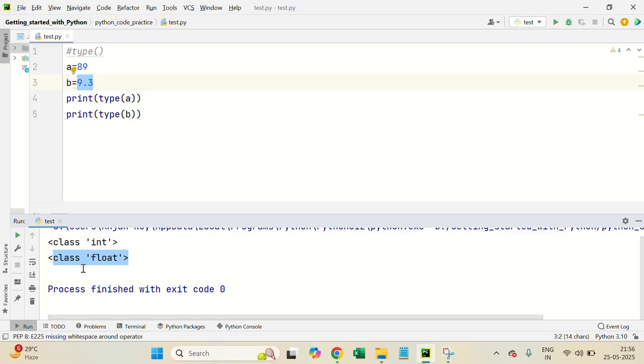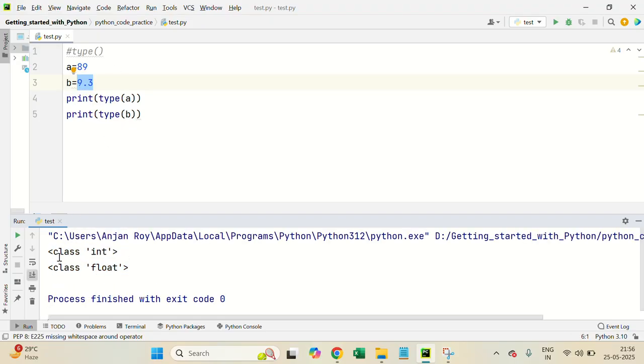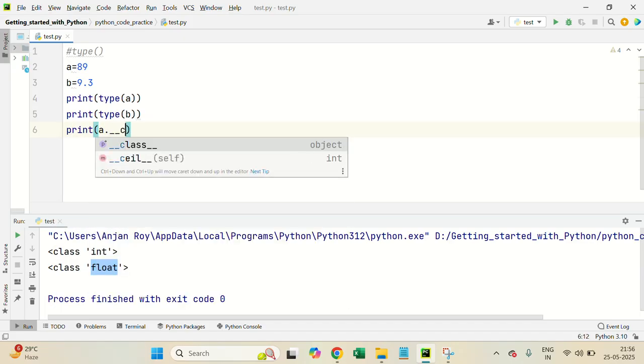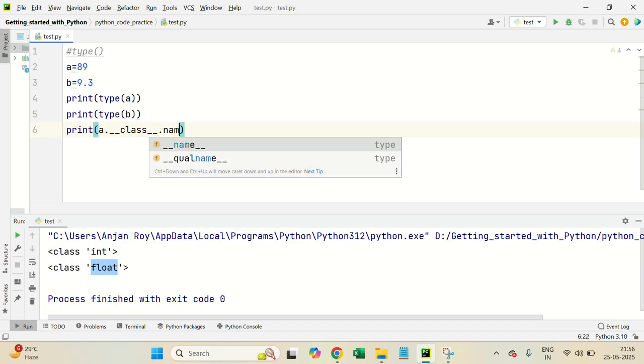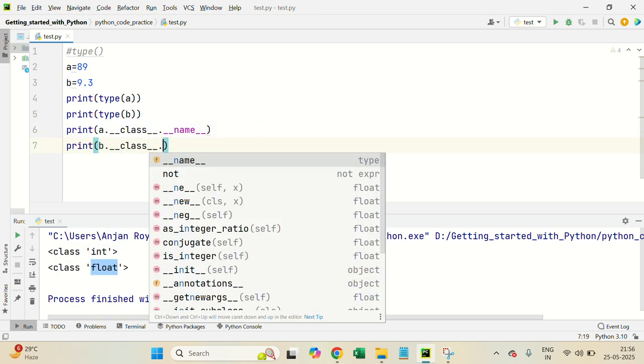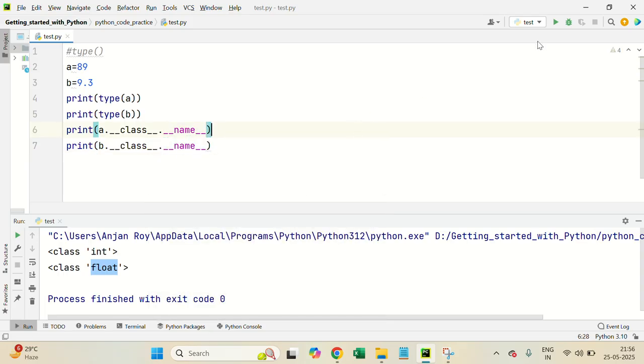Now another thing. When I'm printing the value, you can see it prints class int, I mean the class and int. What if you would just need the int portion? There is a little twist you have to use: a.__class__.__name__, and similarly for b, b.__class__.__name__. If I run this code, see, it is only printing int and only printing float. So that's all about the id and type functions.